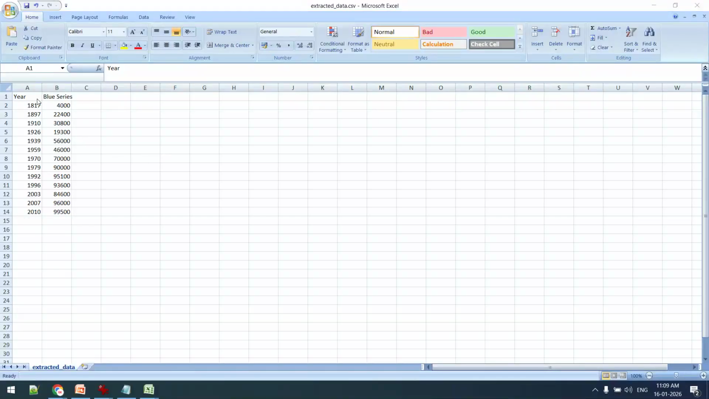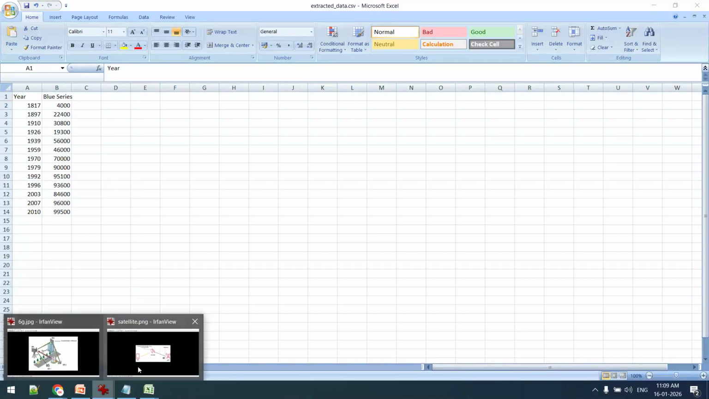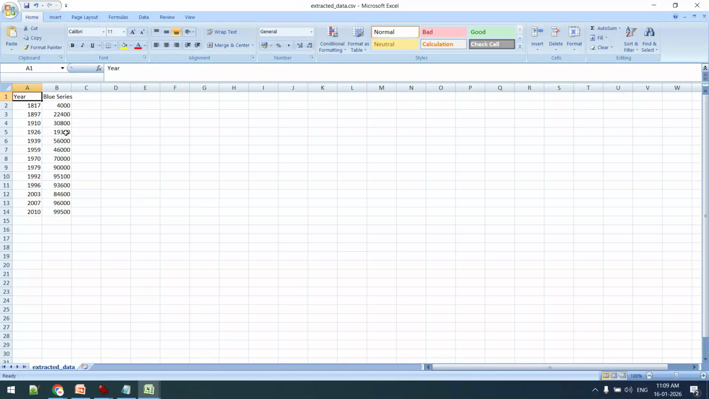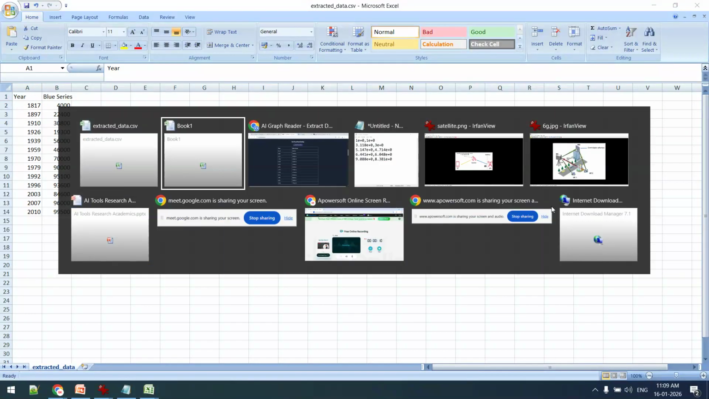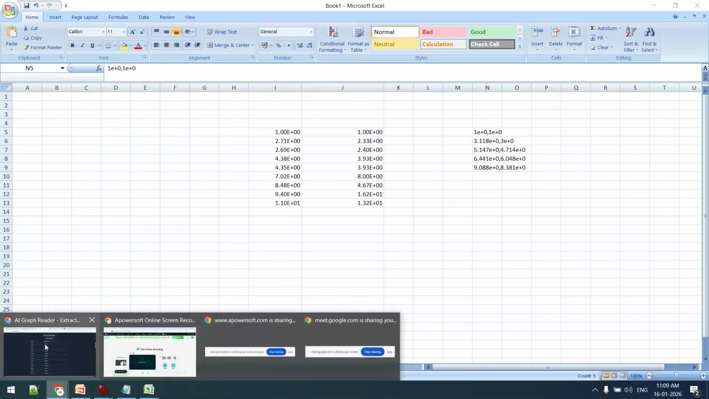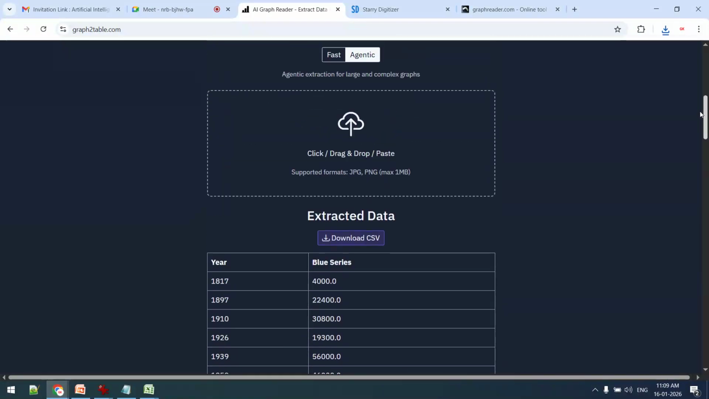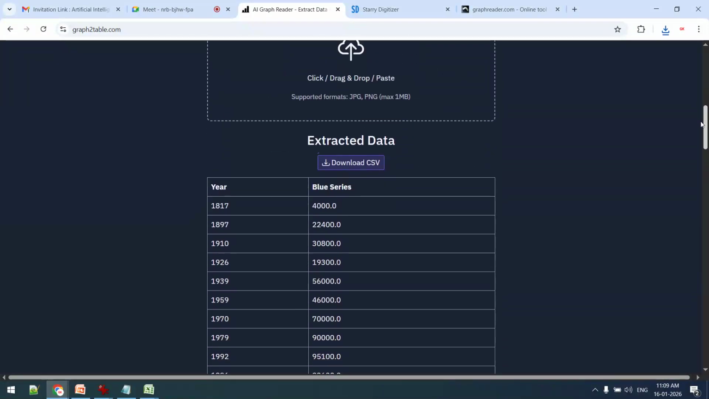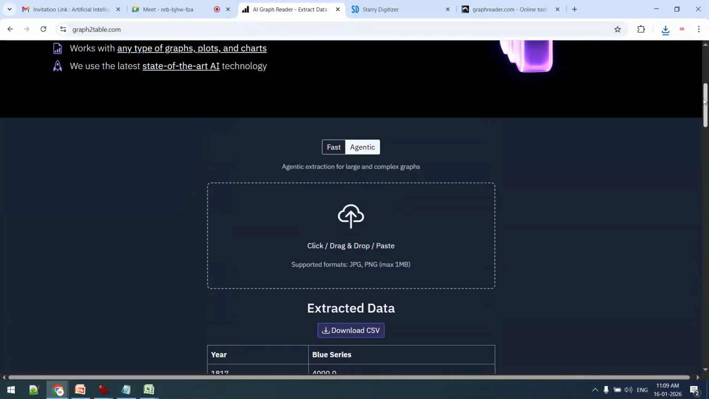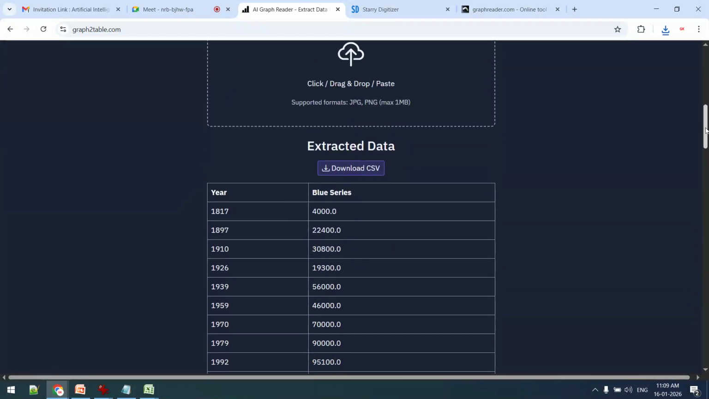So you can see this year and blue series. Which image we have uploaded, that particular graph, and automatically from that particular graph this content is extracted from graph to table. Is this visible? Kindly confirm. Yes, sir. Yes, sir, visible. So you can see that.